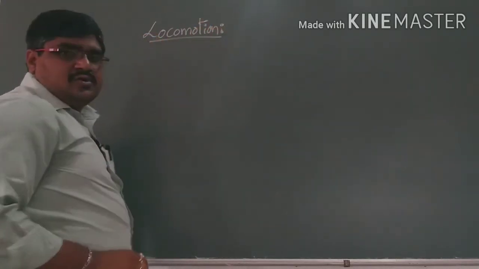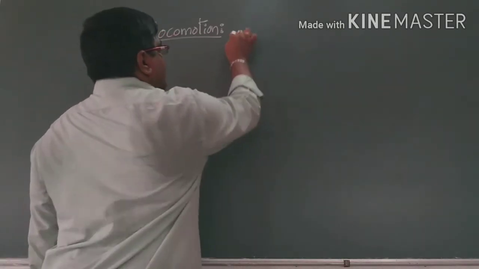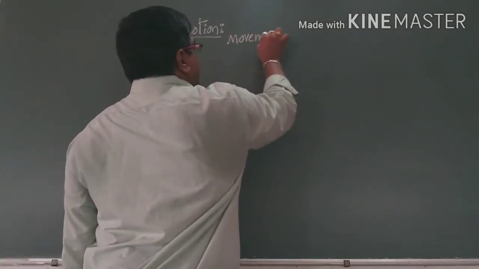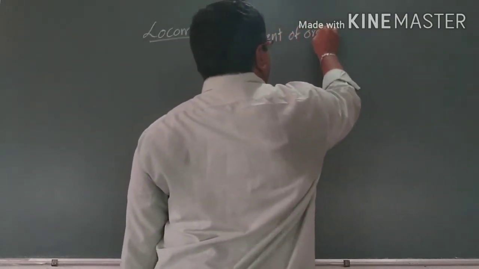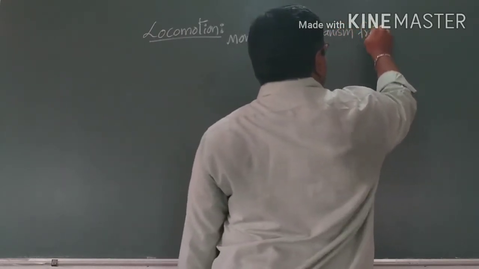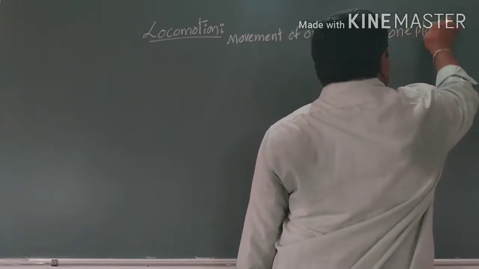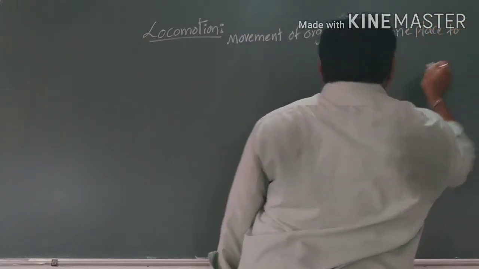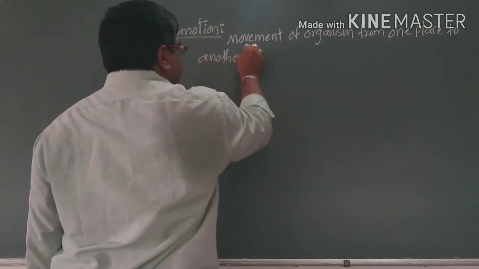Here locomotion means the movement of an organism from one place to another place.